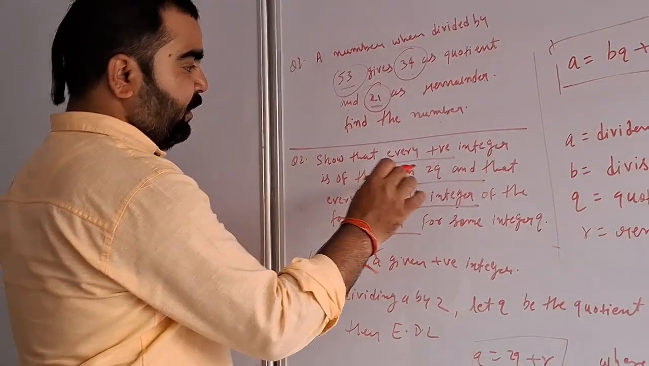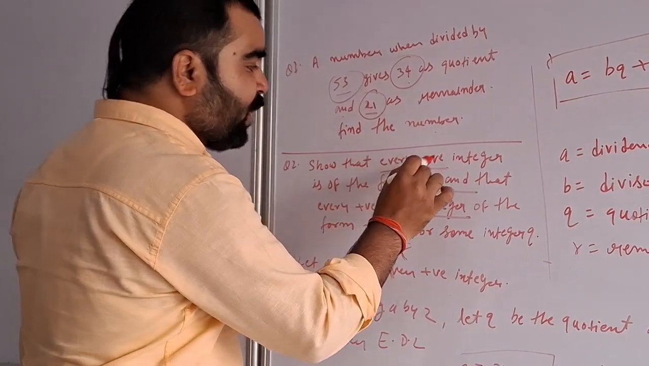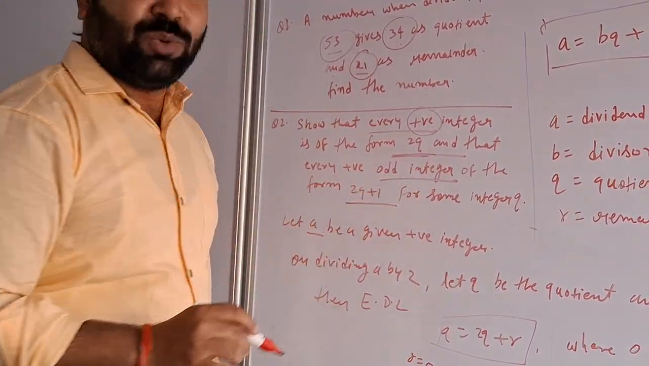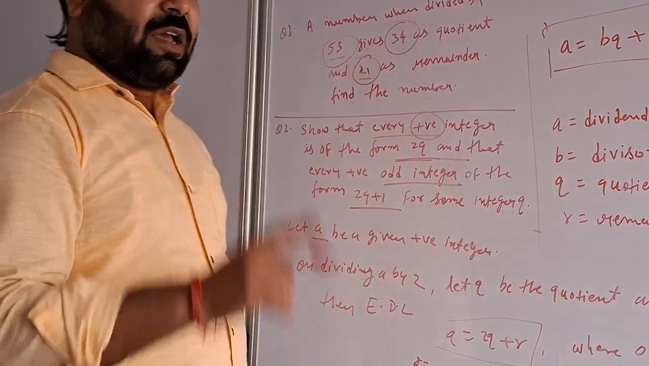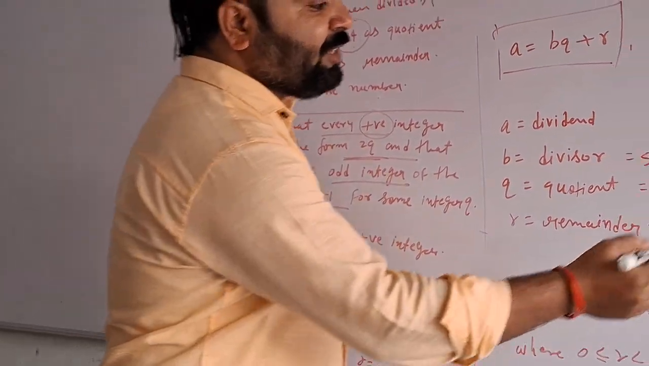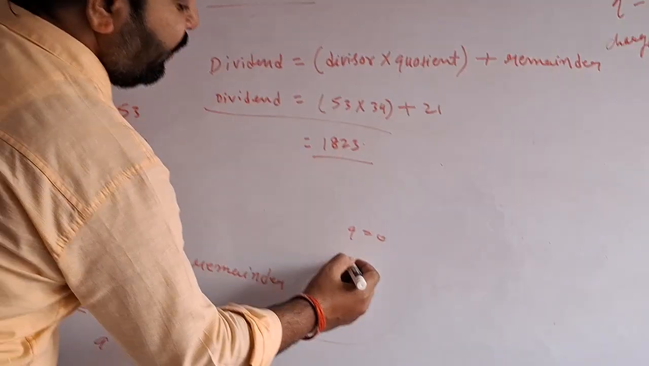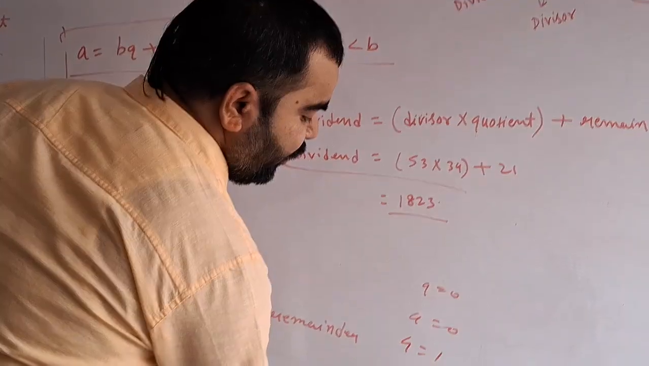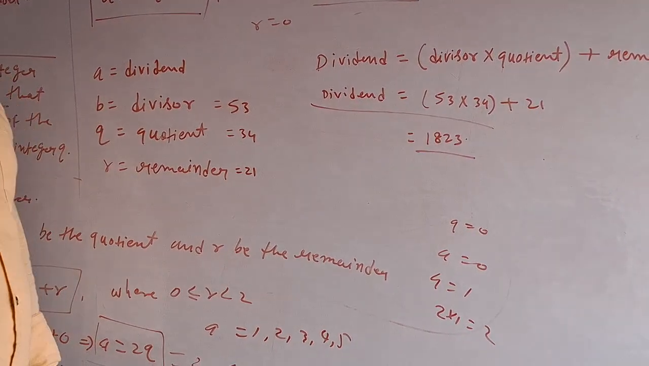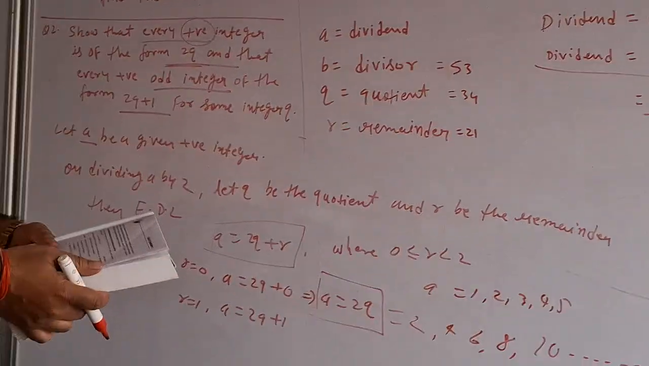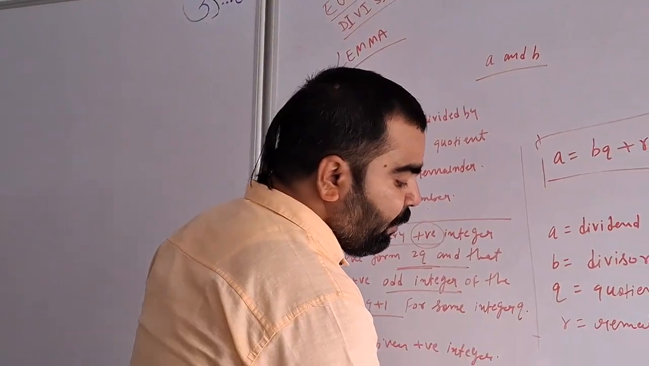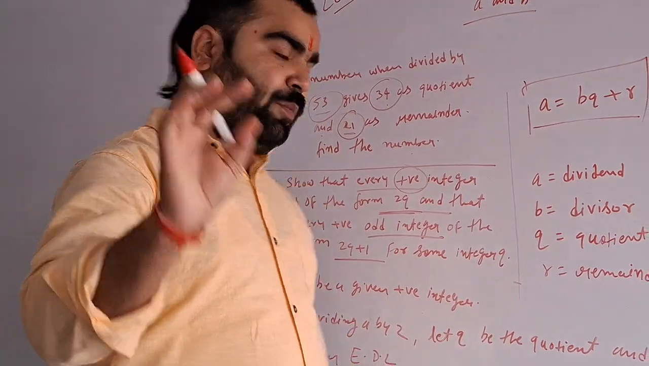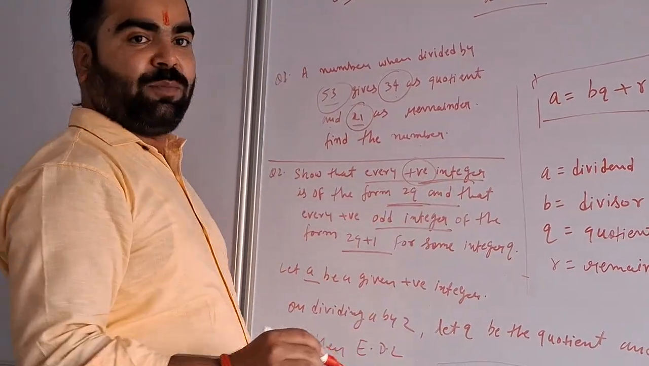So it was given in the question to show that every positive even integer will be of the form 2q, correct? If you take q equal to 0, a is equal to 0, which is not defined. Take q is equal to 1, 2 into 1 is 2, correct? So this equation proves that any value of q will always give a equal to 2q, which will always be a positive even integer.